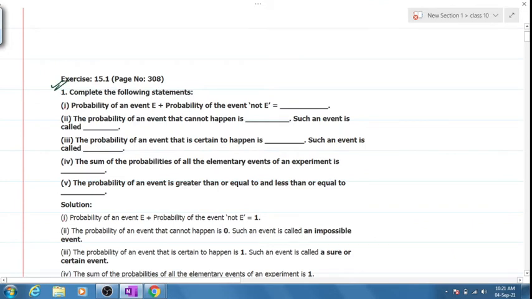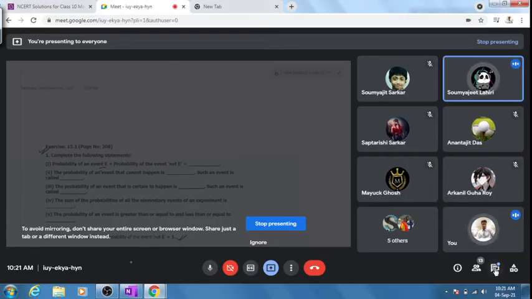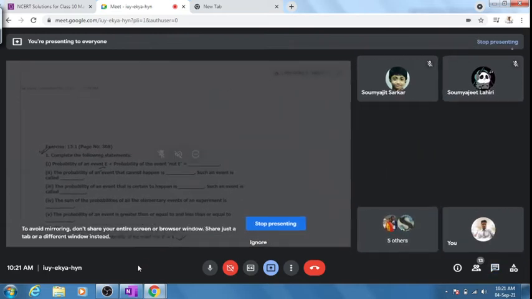Complete the following statements. Probability of event E plus probability of not E is equal to how much? 1. Just now we discussed that the probability of anything happening plus the probability of anything not happening is equal to 1. Is the first one clear? Yes or no?